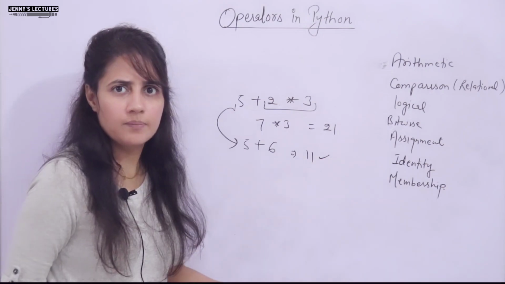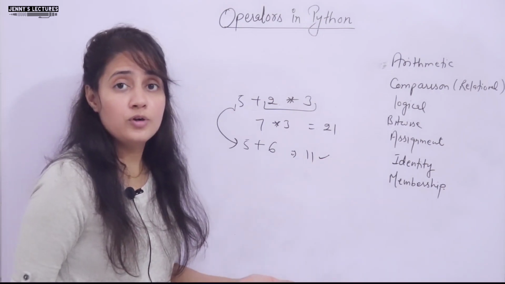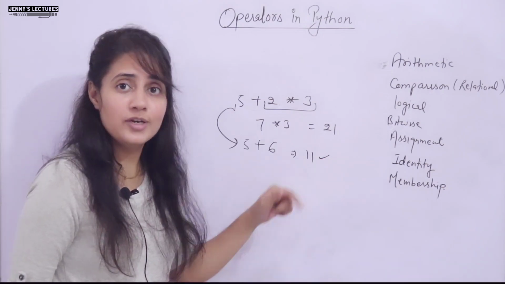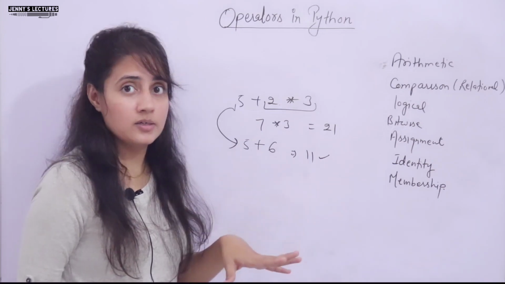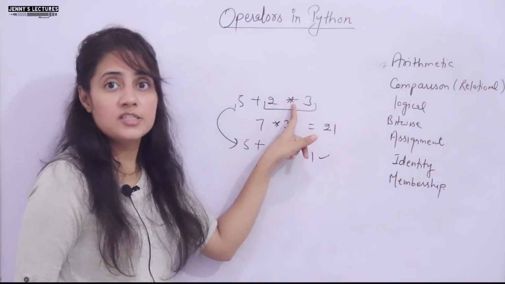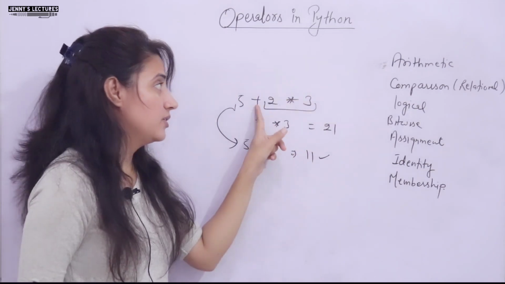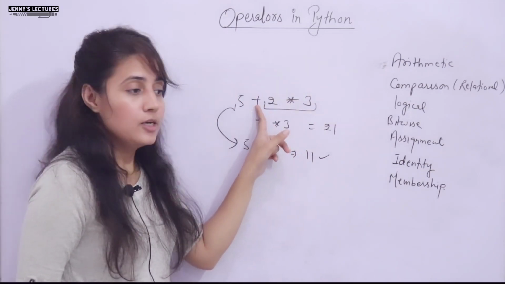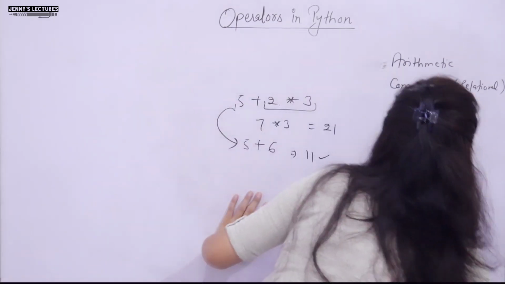We know some rules like the BODMAS rule, which tells which one to evaluate first. Here also we have precedence of the operators. Multiplication has higher precedence than plus. So what is that precedence chart?